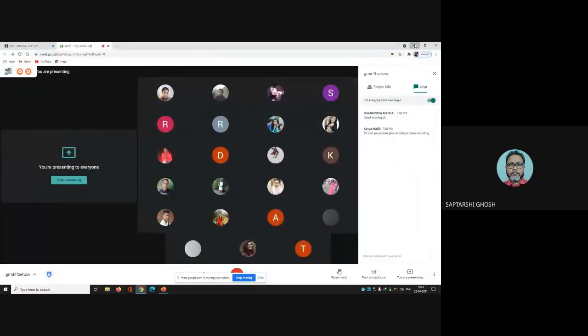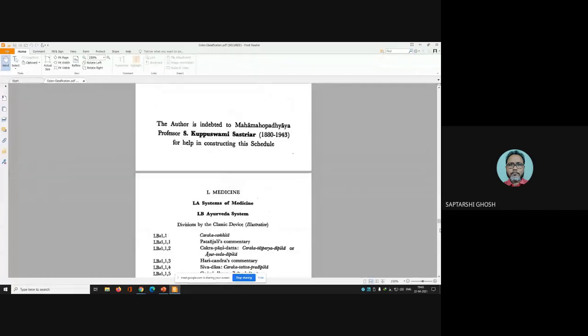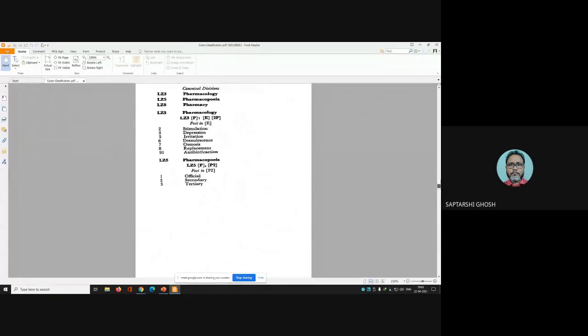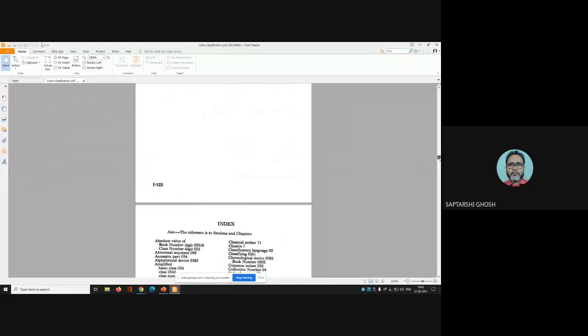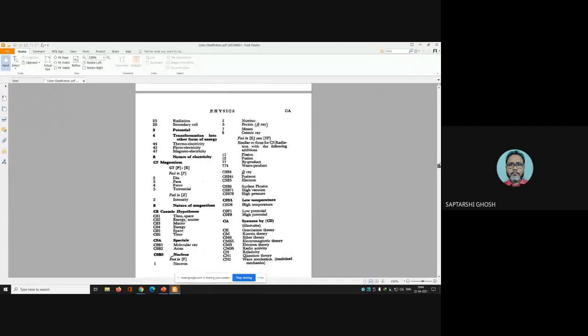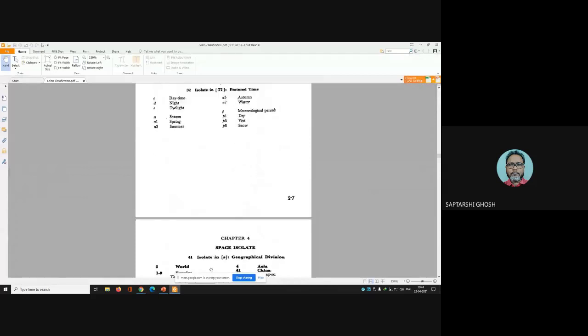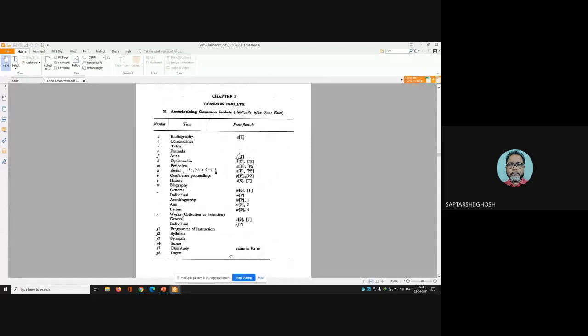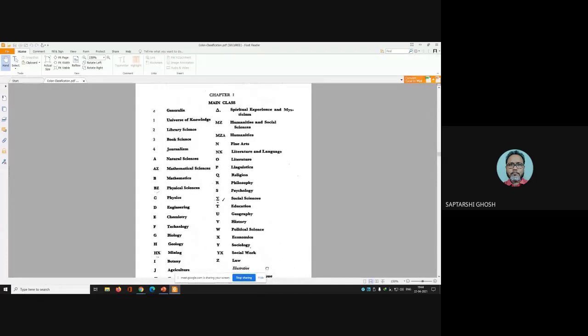This is colon classification, and we want to go to page 2.4. The page number is what you have to go to, 2.4. Now see this page.